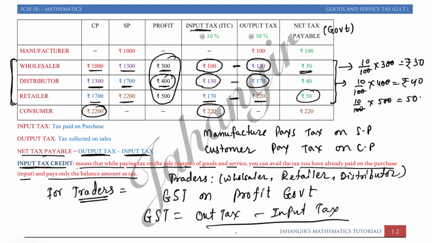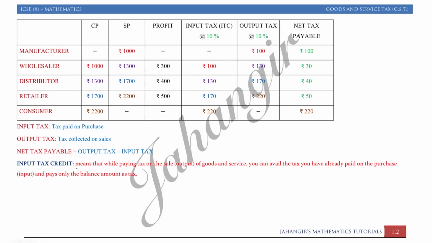Okay, so I will erase this for you people, then you pause the video and write this table. It's a very important table. You have to write this table completely. Pause the video, this is a very important table. So here what we have understood is that the manufacturer will always pay tax on the selling price.